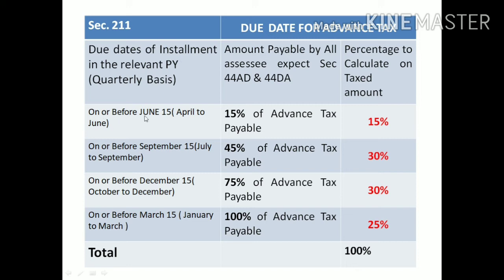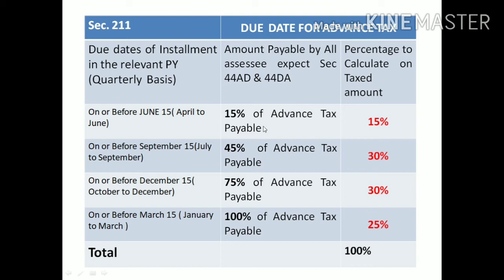On or before 15th June, they need to pay the first installment of advance tax, which should cover 15% of your total advance tax liability amount.